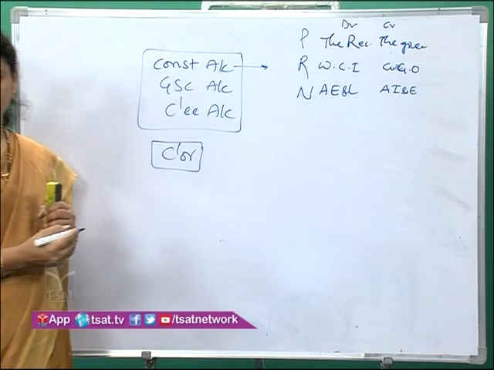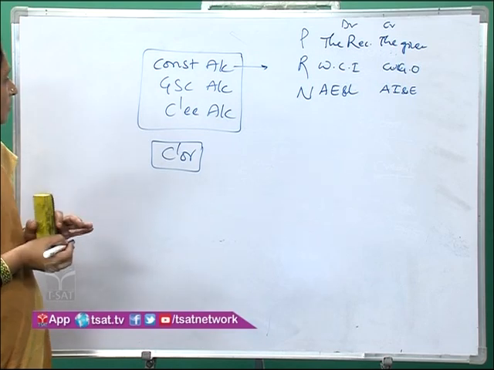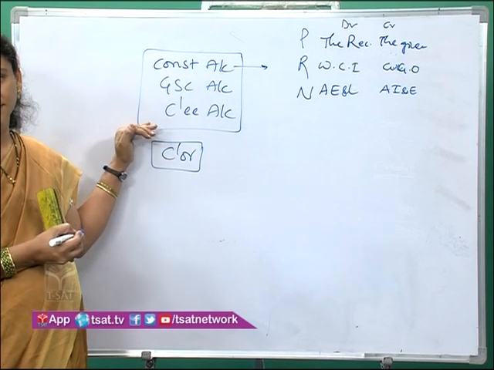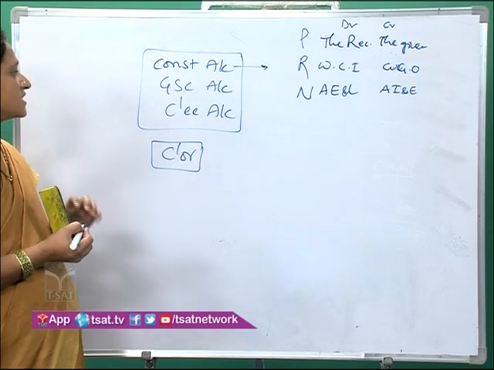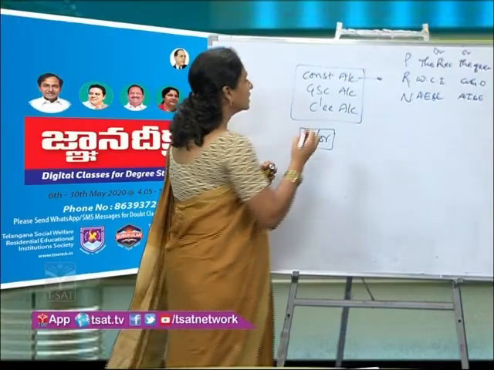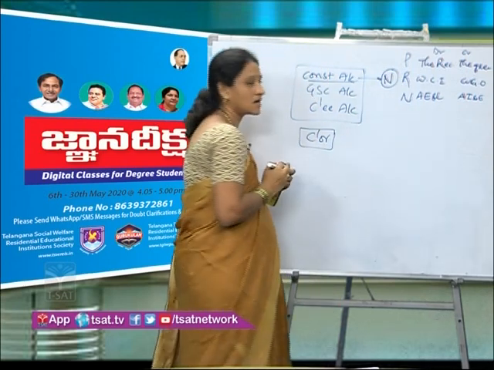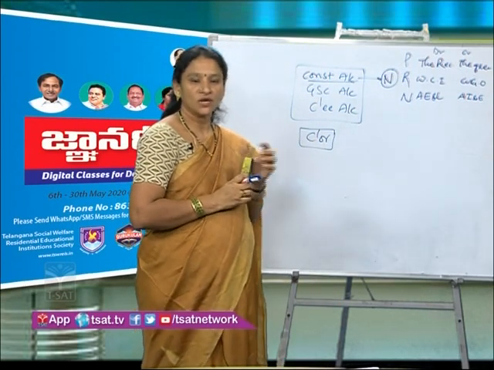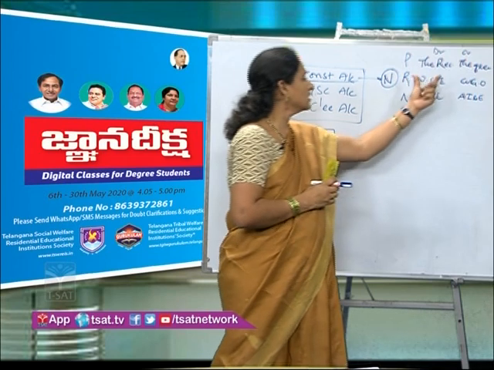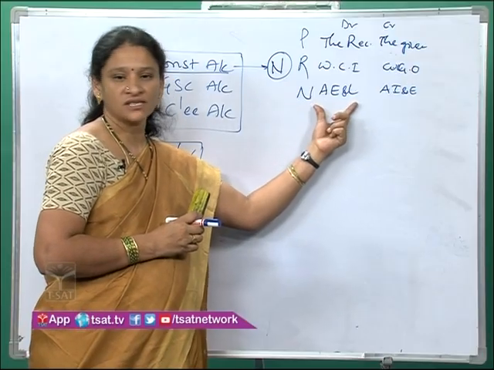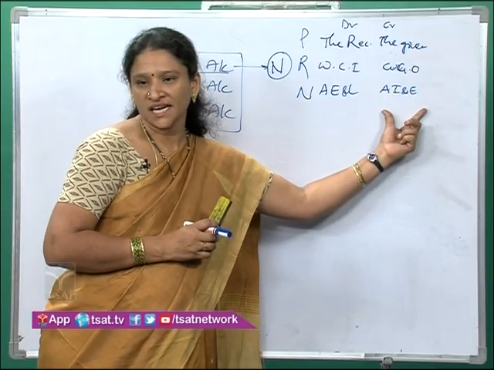Based on these principles, let us understand in detail about these accounts. Coming to consignment account, this account is a nominal account. What is the rule of a nominal account? Debit all expenses and losses, credit all incomes and gains.